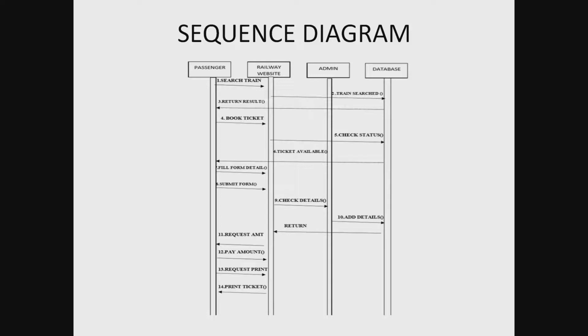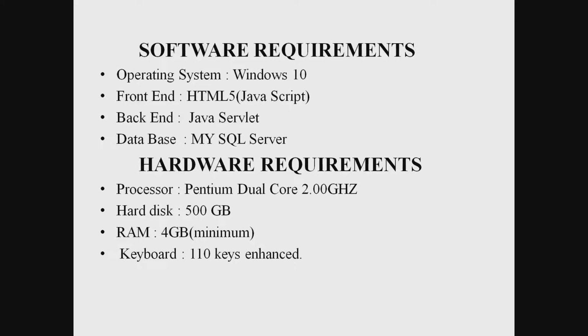Then the passenger fills the form, and once the form is filled, submits the form, and the details are checked. On the railway website it goes to the admin, who checks the details. The admin checks the database, the details are added into the database, and then the request amount is returned. The passenger pays the amount and requests the print. The website is available.